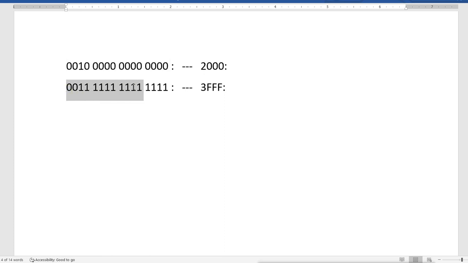So IPv6 addresses, you will see, will always start from 2 and can go up to 3FFF. Now to reach up to this 3FFF, you have to cross a lot of numbers. It will not just change like this.